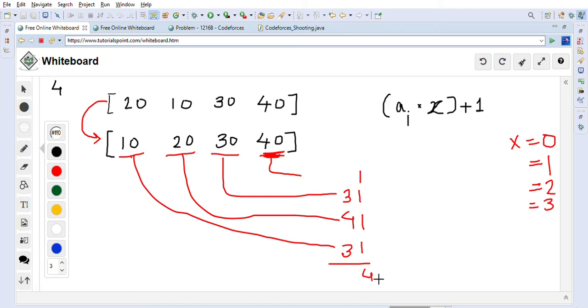So all this is 4, and 3 plus 3 is 6, plus 4 is 10. So 104 shots we will need, and then we have to print the positions, right?